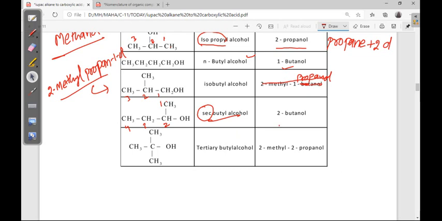The IUPAC name is 2-butanol. Butane plus 2-ol becomes butanol. Don't write this E, just 2-ol. There are conditions here: before and after the number, a hyphen should be present. I think you can write this one easily also. Try yourself.